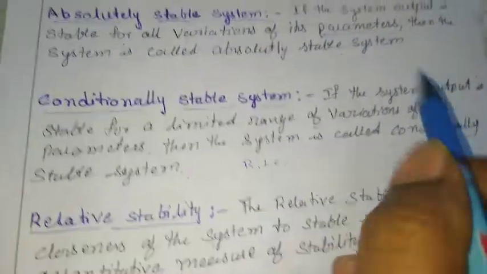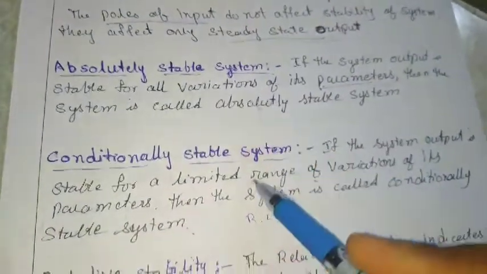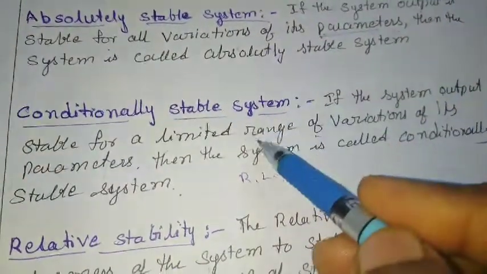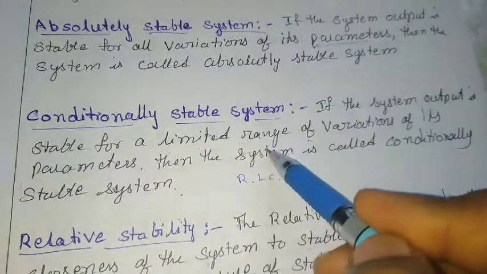So absolutely stable and conditionally stable, these two definitions are based upon the variation of system parameters.